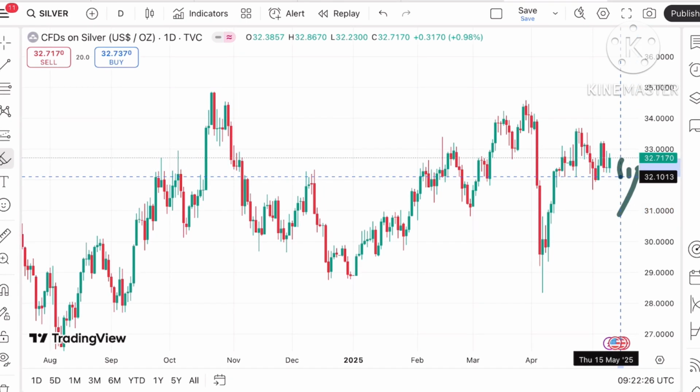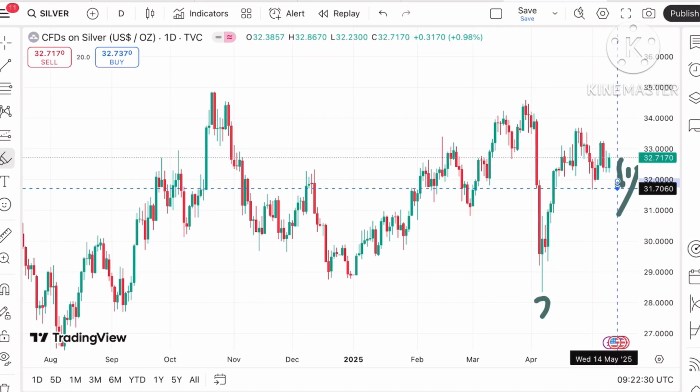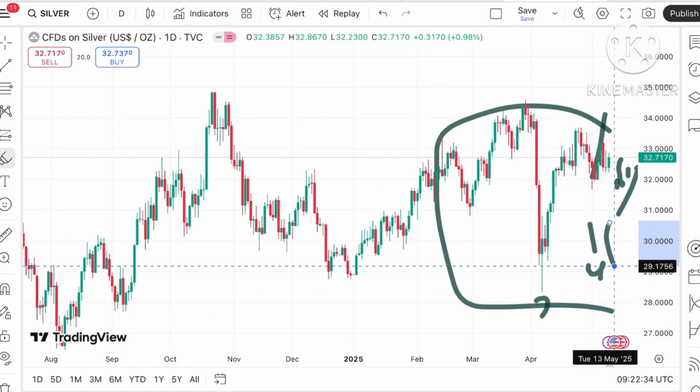And chances of breaking a level of 31.9 to a level of around 31 will be a zone breakout, so a further fall we can see.